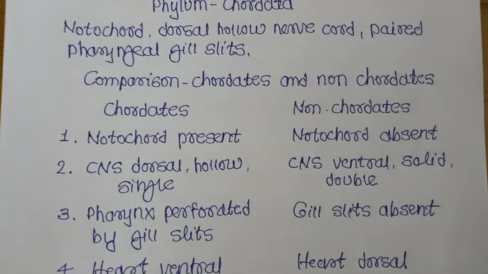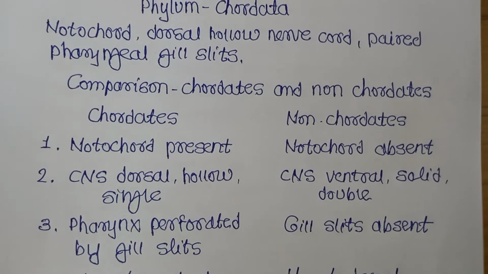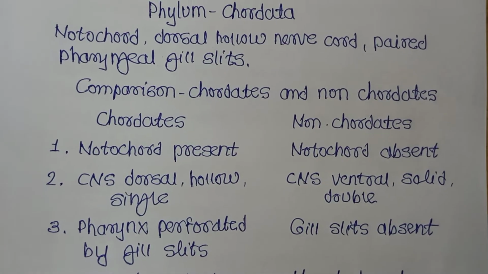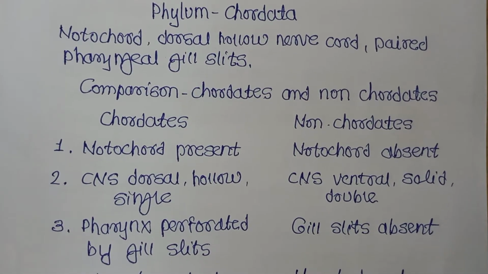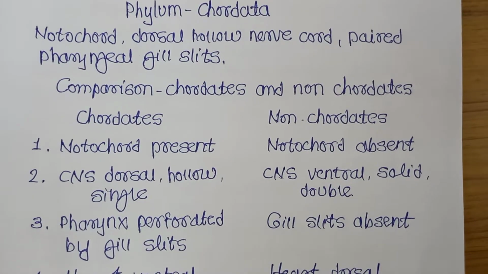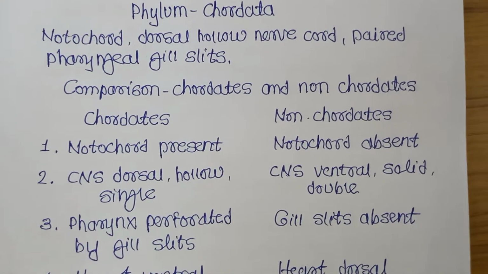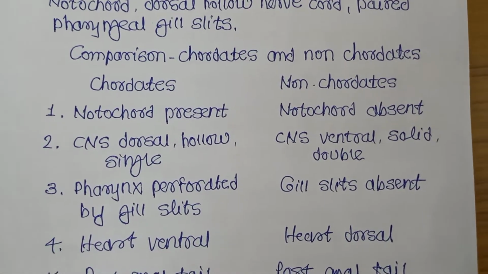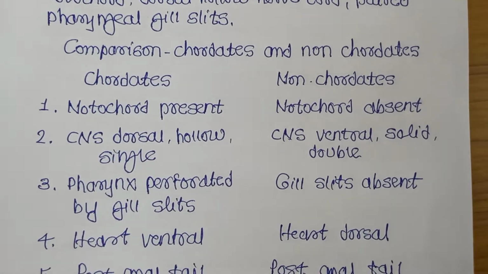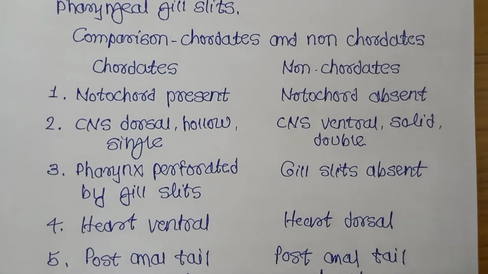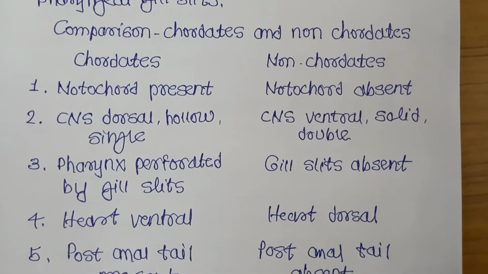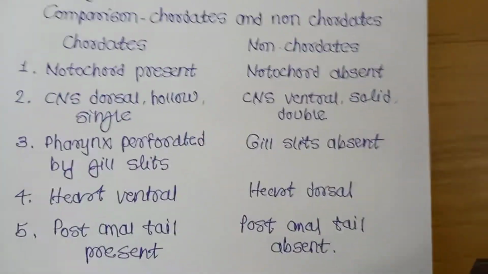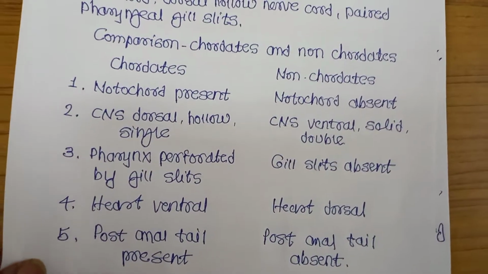How can we differentiate chordates and non-chordates? Chordates have notochord. Non-chordates lack notochord. Chordates have a CNS, central nervous system, on the dorsal side, hollow and single. But in non-chordates the central nervous system is present at the ventral side, solid and double. Pharynx perforated by gill slits is present in chordates, but gill slits are absent in non-chordates. In chordates, the heart is ventral, but in non-chordates, the heart is dorsal. Post-anal tail is present in chordates, but absent in non-chordates.